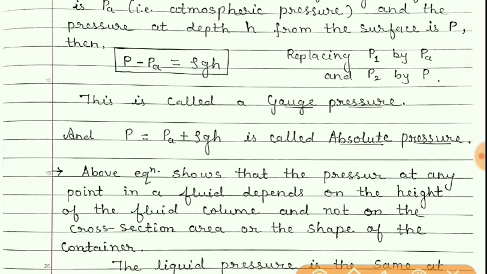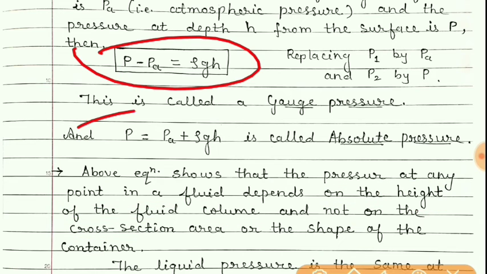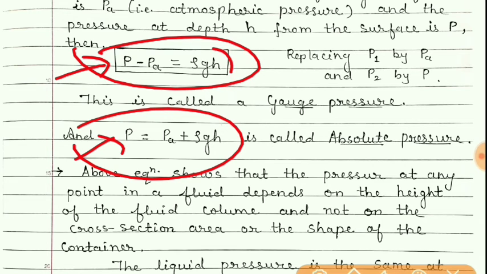You can see in these equations that this pressure depends on height only, because the density of the fluid remains constant in a container. g is constant. So if height changes, height means depth, then pressure will change.